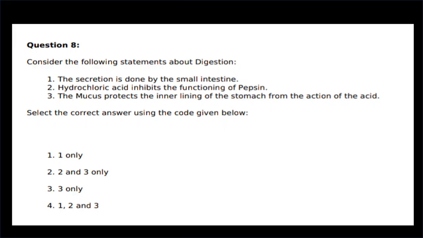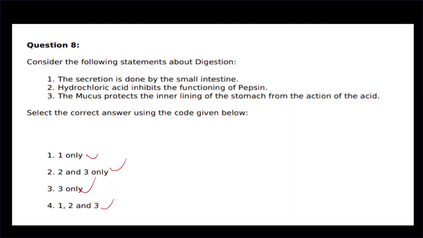The question is: consider the following statements about digestion. First, the secretion is done by the small intestine. Second, hydrochloric acid, short form HCl, inhibits the function of pepsin. Third, mucus protects the inner lining of the stomach from the action of the acid. Which statement is correct? Only first, second and third, only third, first, second and third, all.